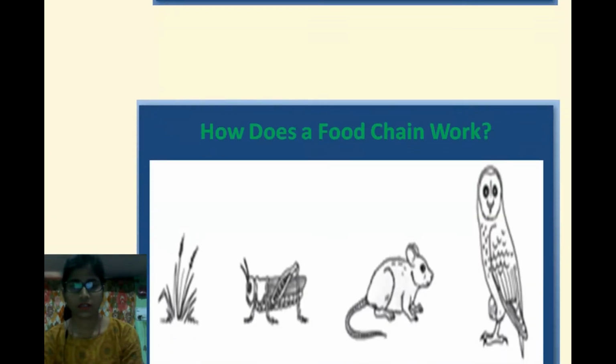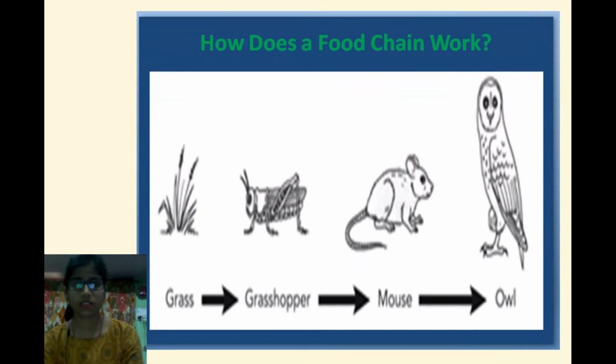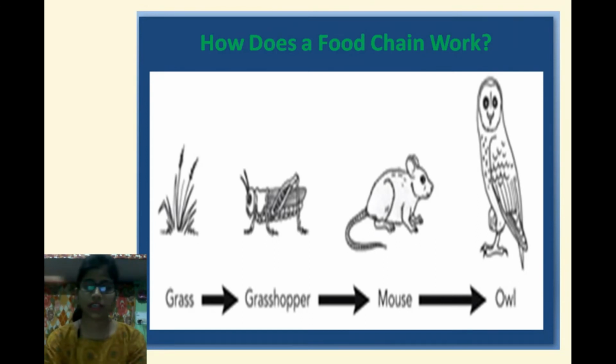Okay, the next question is, how does a food chain work? Tell me now, why do we need to eat? Why is eating required? Besides feeling bored or hungry, why do we eat food? Because we need energy to grow. We need energy to move from one place to another. We need energy to survive. This is true for all living beings.